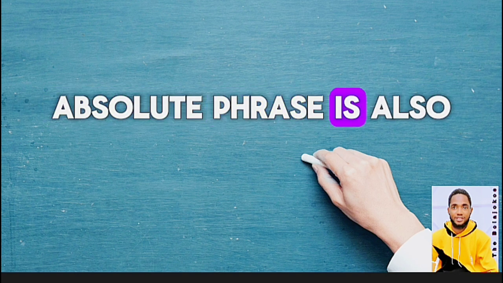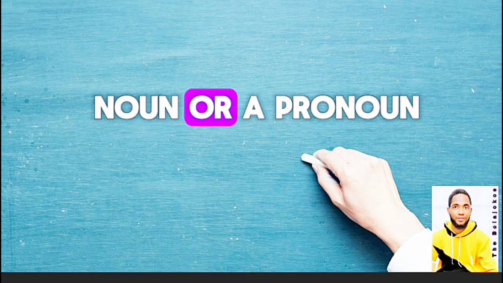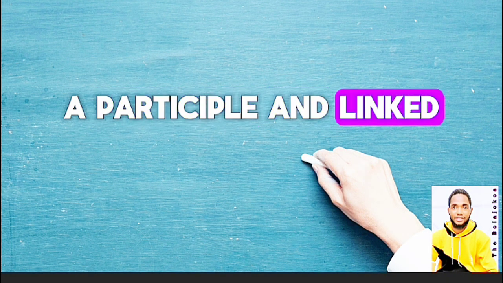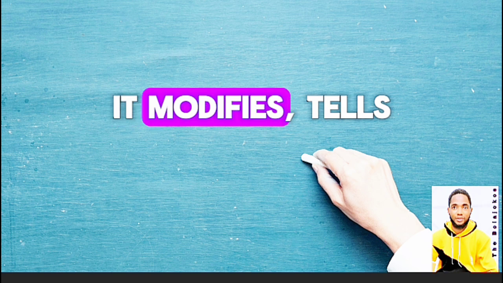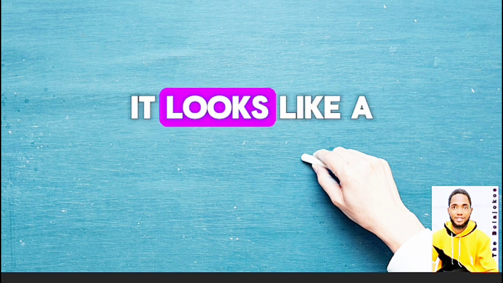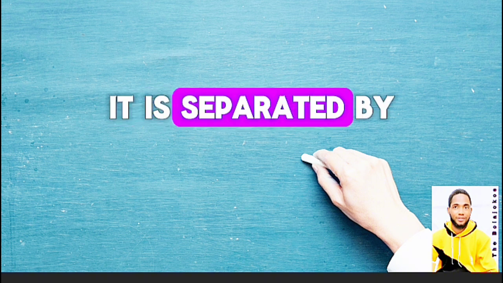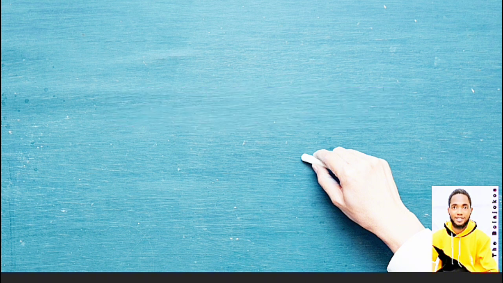Absolute phrase. An absolute phrase is also called a nominative phrase. It consists of a noun or a pronoun, a participle and linked modifiers. It modifies, tells more about, the sentence. It looks like a clause but lacks a true finite verb. It is separated by a comma in a sentence.